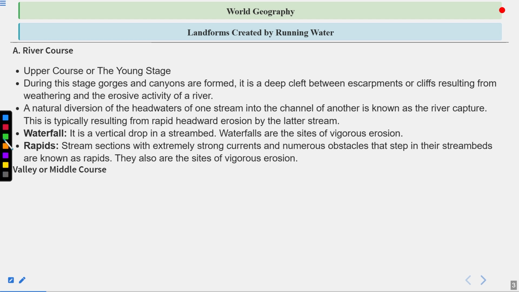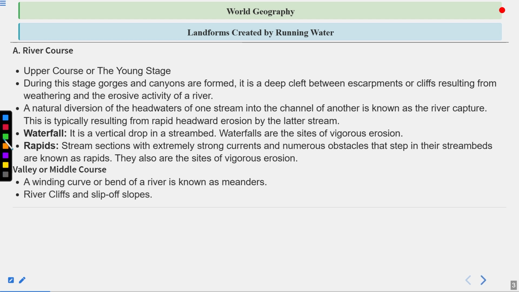Valley or middle course. A winding curve or bend of a river is known as meanders. Meandering is like the flowing of a river like a snake, and when a river meanders in a particular area, it creates U-shaped bends, and these structures are called meanders. So whenever you find a lot of curves or bends in the river structure, that is called meanders.